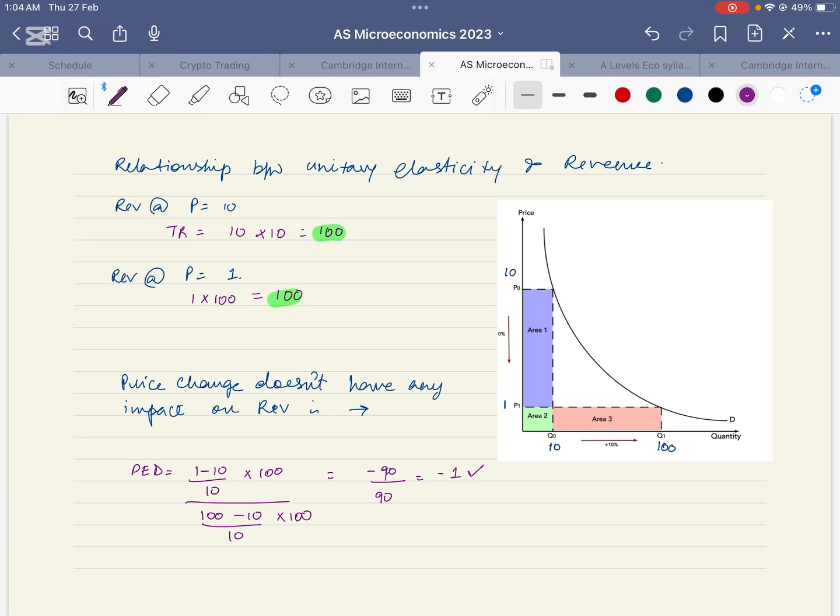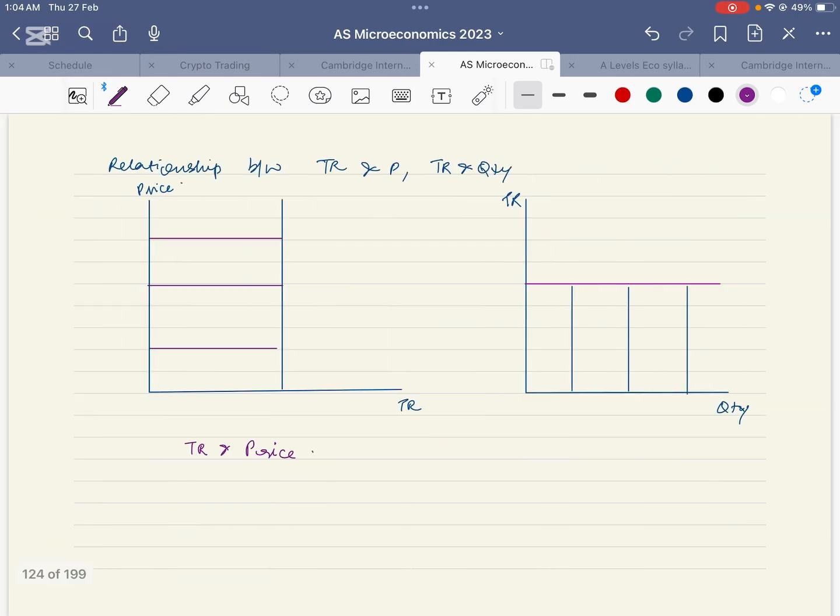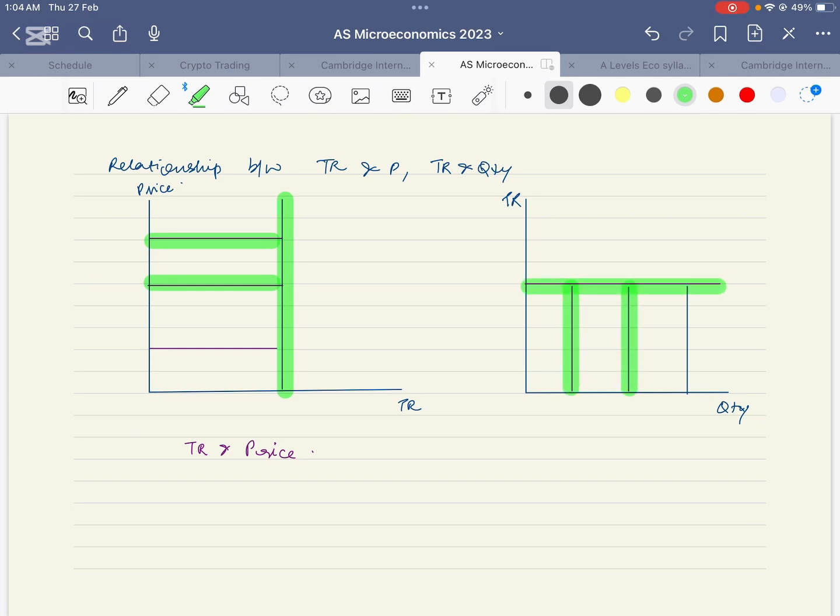Therefore, the relationship between total revenue and price, and total revenue and quantity, looks something like this. No matter what the price, the revenue will stay constant, and no matter what the quantity consumed, the revenue will stay constant.